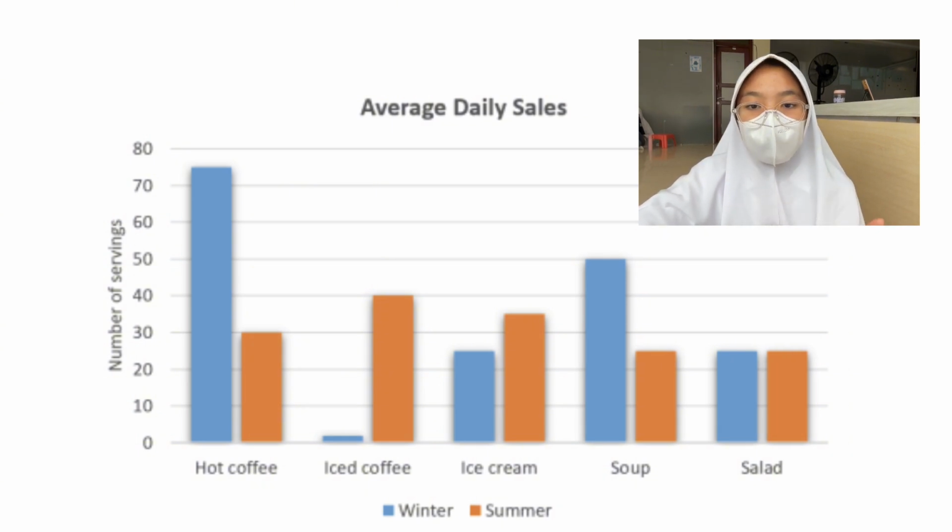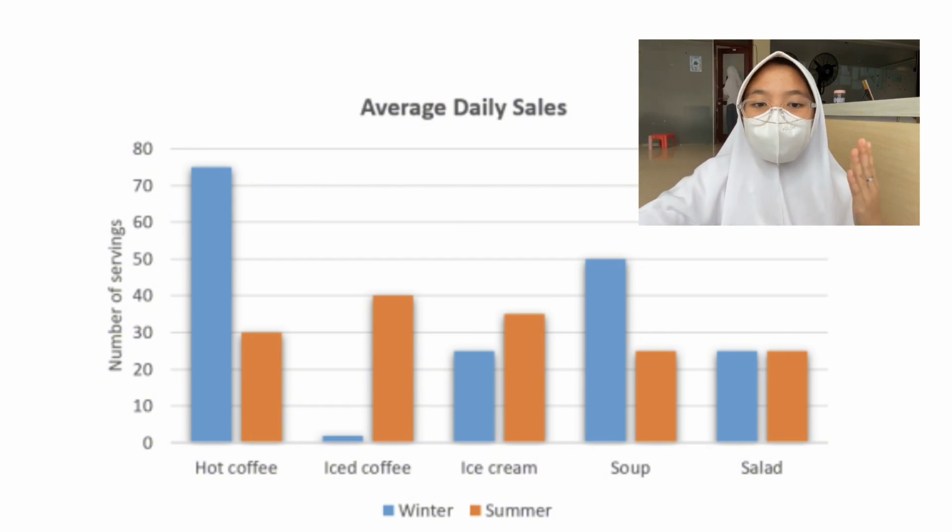Alright, now we go to the orange colored bar, which is summer. It looks like the bars are not so different from each food and drink. The highest is iced coffee at around 40%, and the lowest are soup and salad, which are the same at 25%.